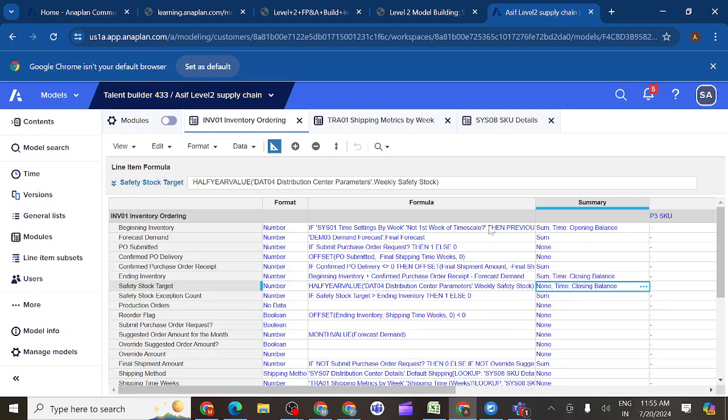Ending balance or closing balance is fixed as per the time. Closing balance means whatever total is included at the end of the time period. For example, if you have weekly data, then for that month you get the closing balance from the last week. Opening balance means you get it from the first week.